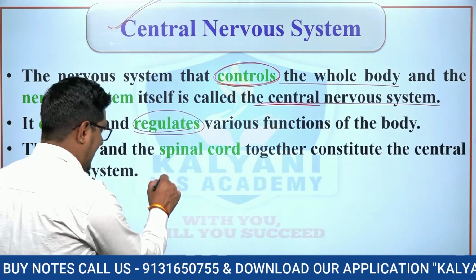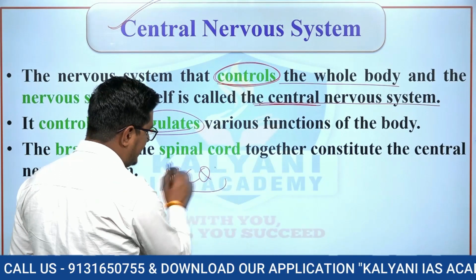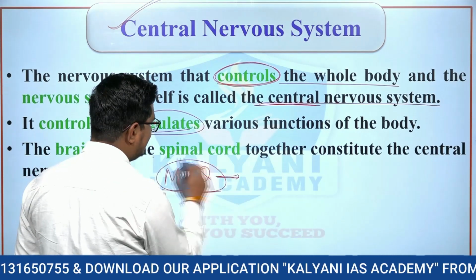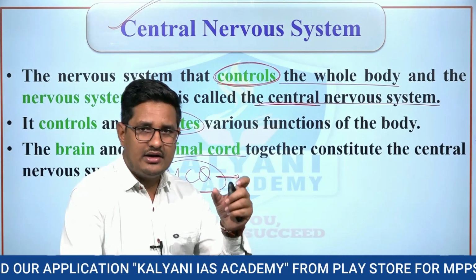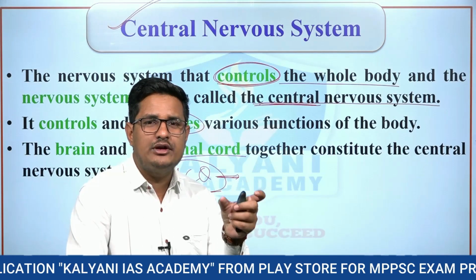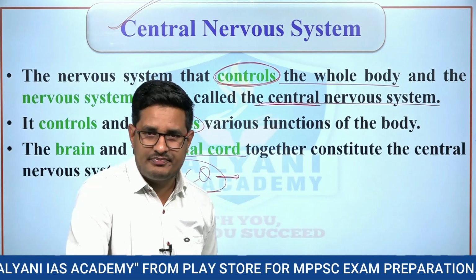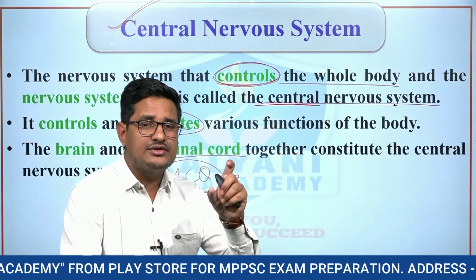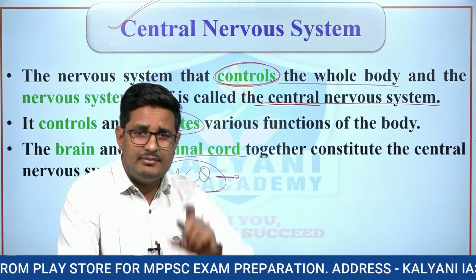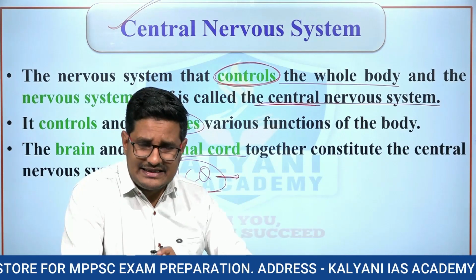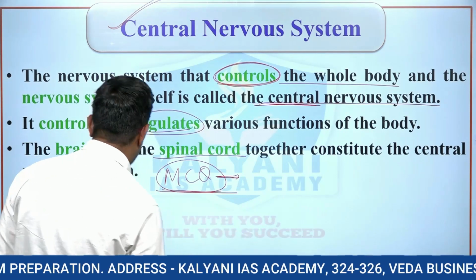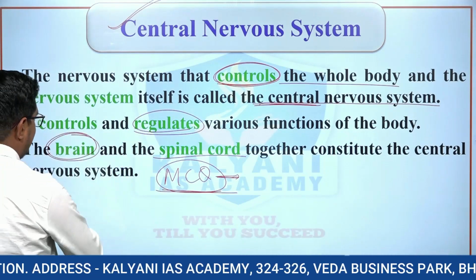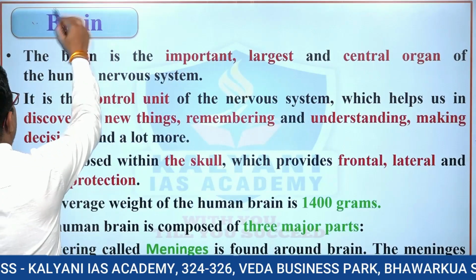Now, different MCQs are asked from the brain as well as the spinal cord. For example, which portion of the human brain is known for logic? Which portion is known for the balance of the body? These types of questions may be asked in the examination, so we will see one by one. So let's study the human brain, which is the most important.